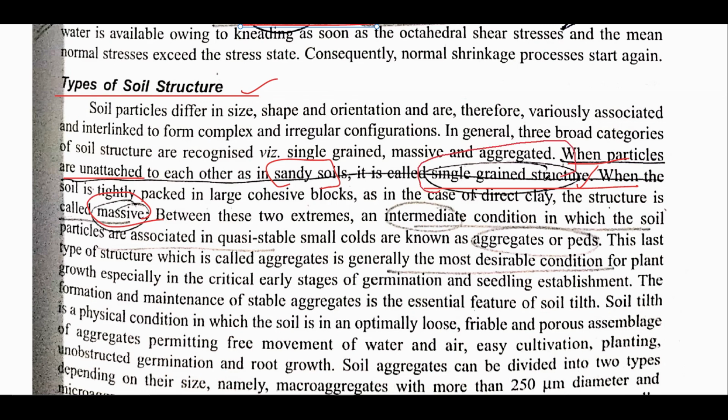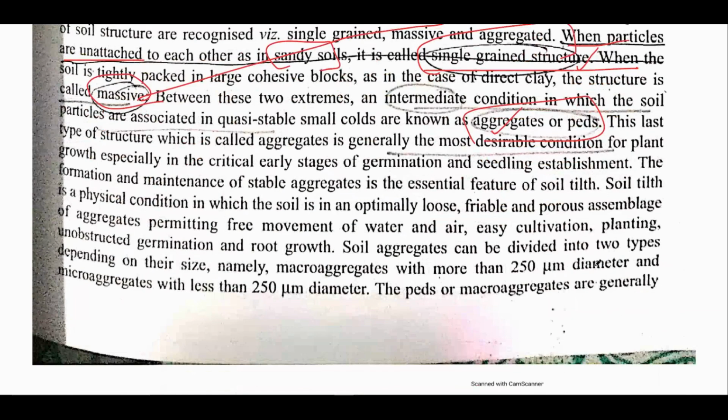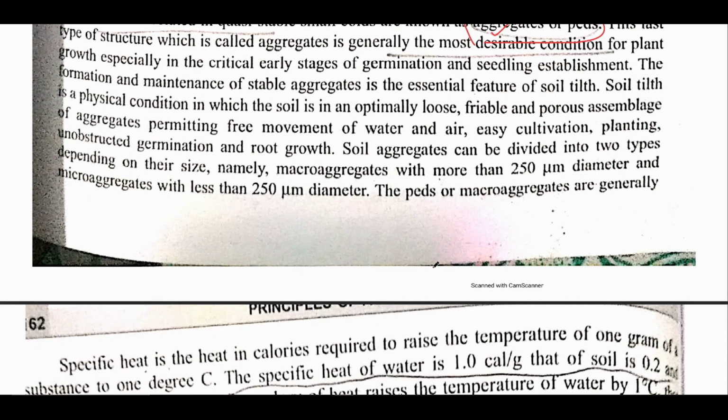Between these two, single grain and massive, the intermediate condition is known as aggregates or peds. One extreme form is single grain, like sand, silt and clay. The other form is that they are combined into massive structures, known as massive, and the intermediate form between these two is aggregates. This is an important part mentioned over here.